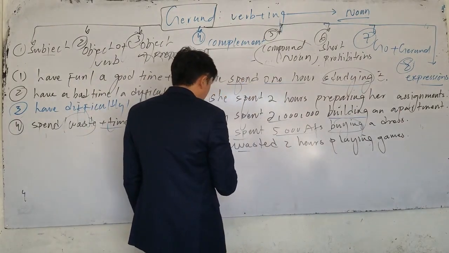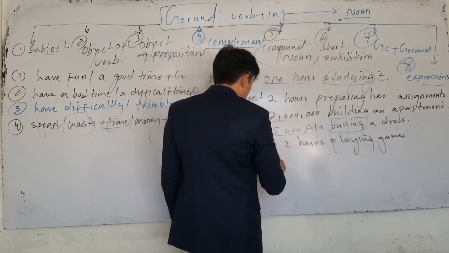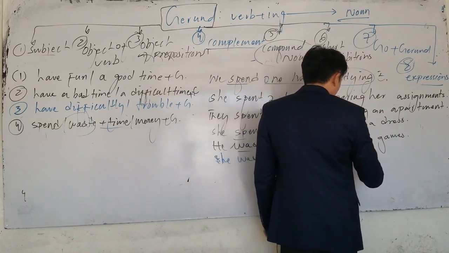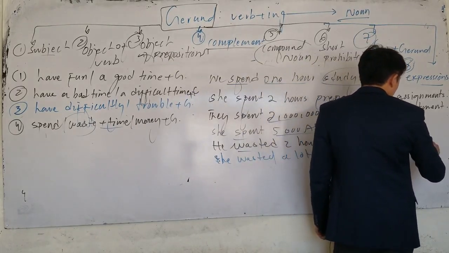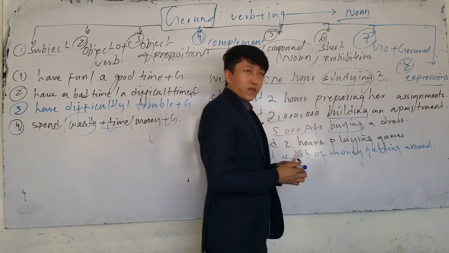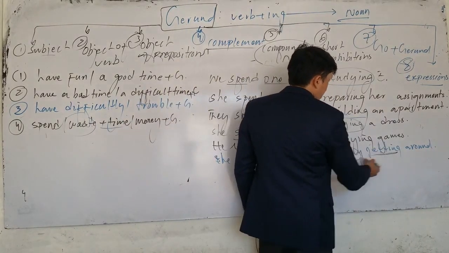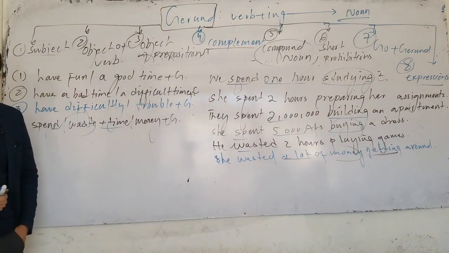Or if I say she wasted a lot of money getting around. Now in this sentence, she wasted a lot of money getting what? Around. Here after money, we can use what? Gerund. This is expressions. After the expressions, we use gerund.